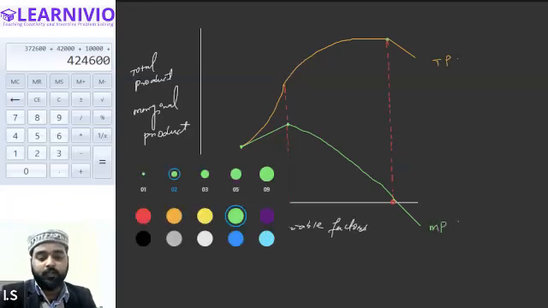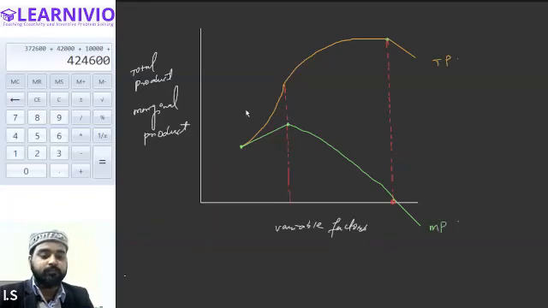Okay. Now we can indicate various phases. This will be the first phase. Let's name it A, B, C, and D. So AB is the first phase. What is the name of the first phase?